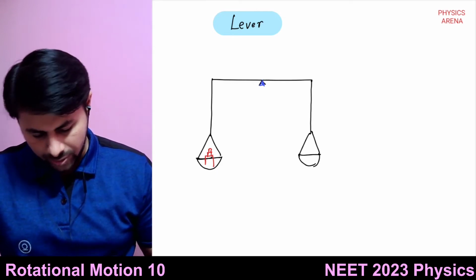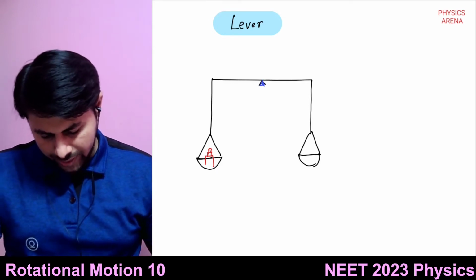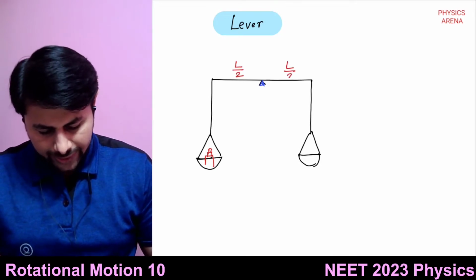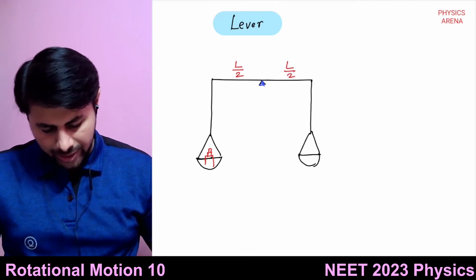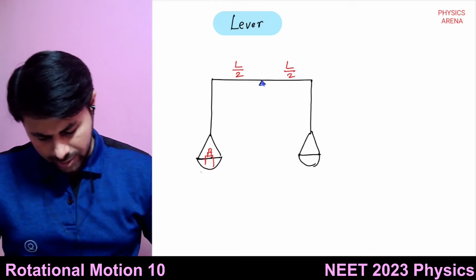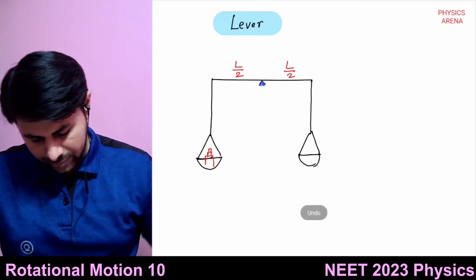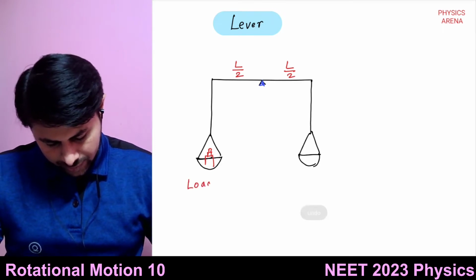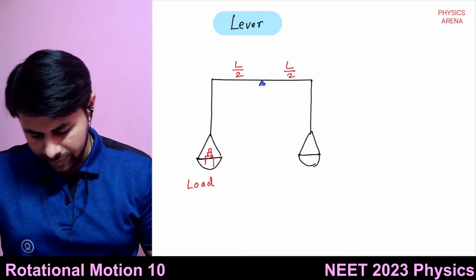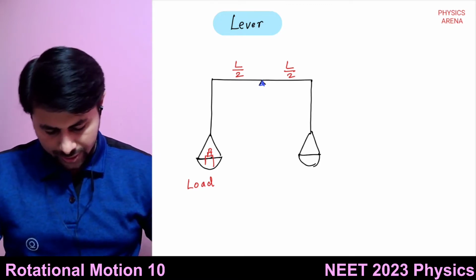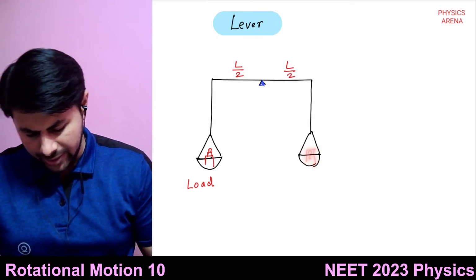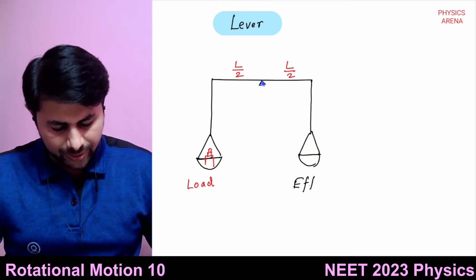So for example, here this is L by 2 and L by 2. There will be some torque due to this load. The weight of these objects is known as the load. And the weight that you are putting in the right hand side pan, we'll call it effort.